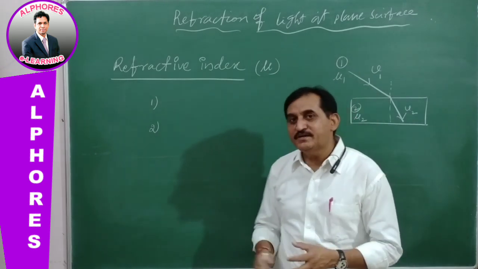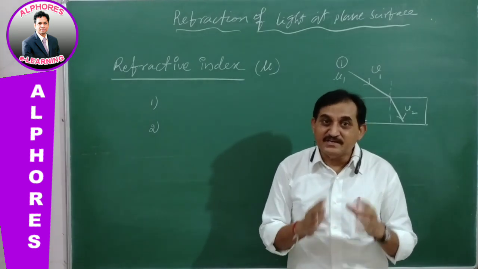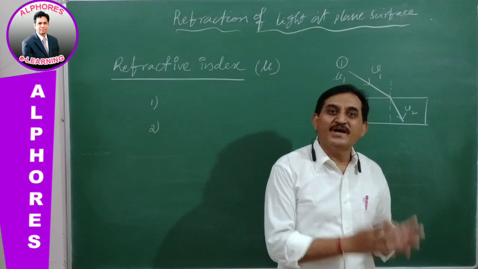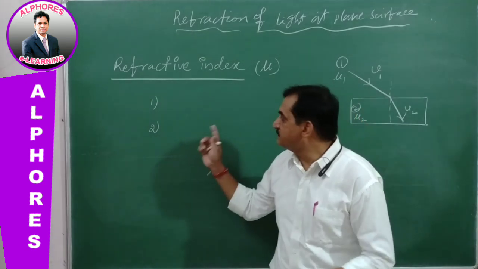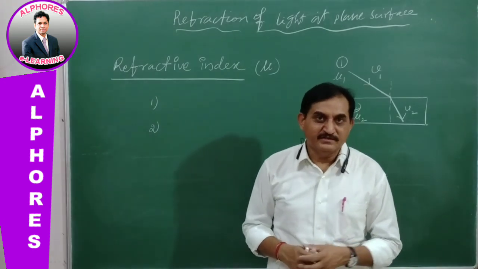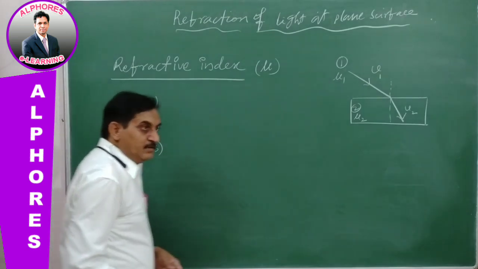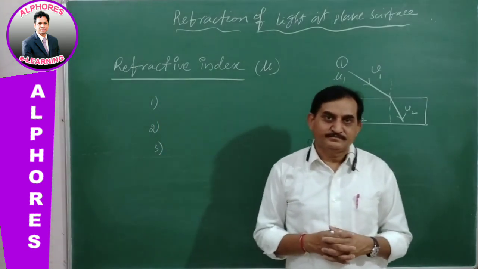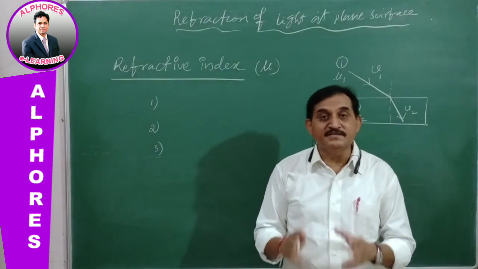This refractive index test is conducted in the laboratory, and based on its value, the concentration and quality can be estimated. This is the second use. And the third one is that refractive index can be used to find what kind of sample is there in the given substance.